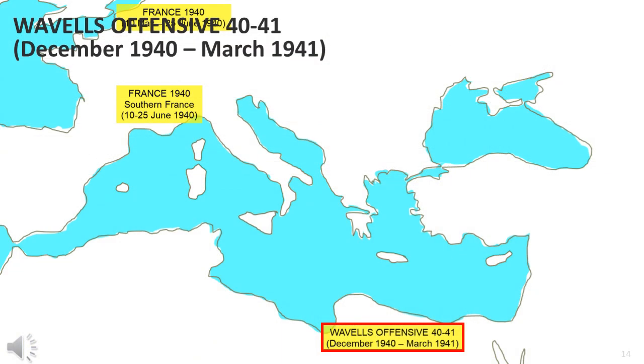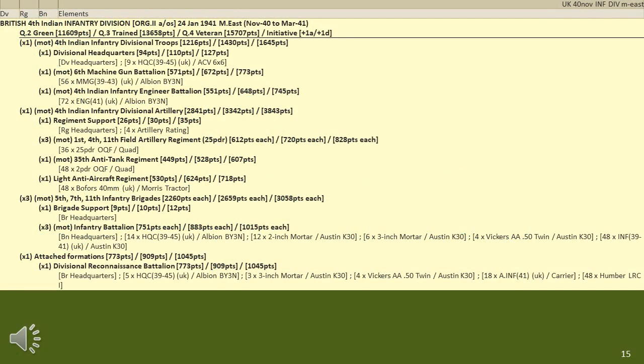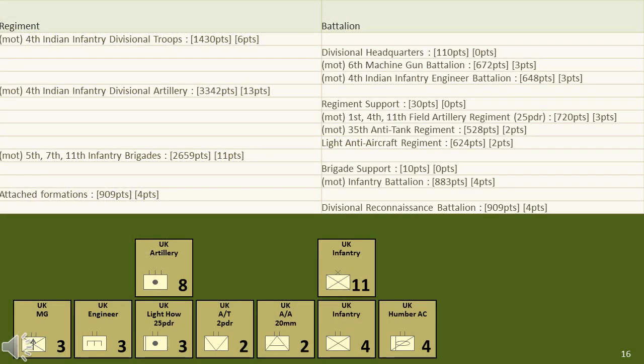Shortly after the French campaign, the British were facing the Italians in Egypt between December 1940 and March 1941. The British tended to use infantry divisions from India, Australia and New Zealand in the Middle East, this being an Indian division, the 4th Indian. There were some changes to the standard infantry division structure, with the machine gun battalion formally added to the division and an anti-aircraft battalion added as well. The reconnaissance battalion was slightly larger as well in this case, which in theory gave it a good punch.